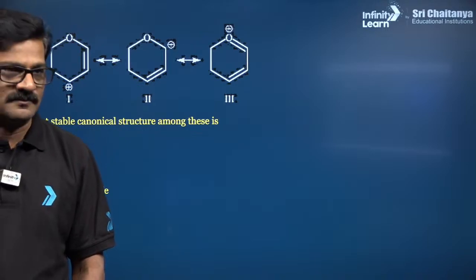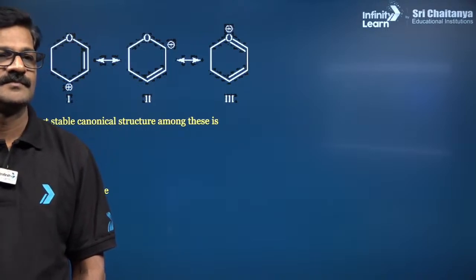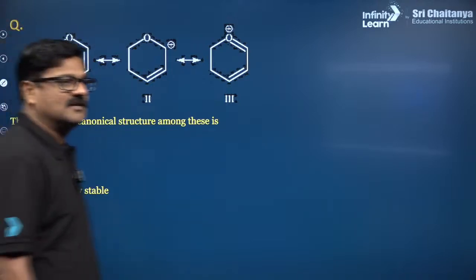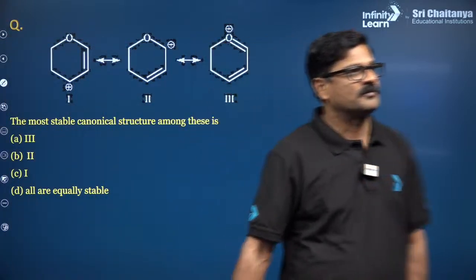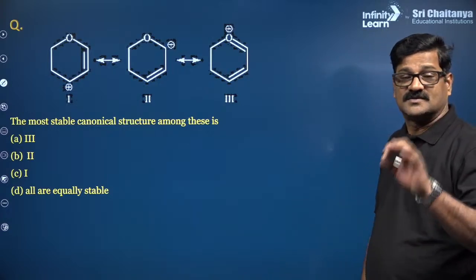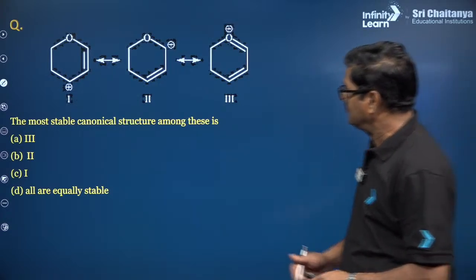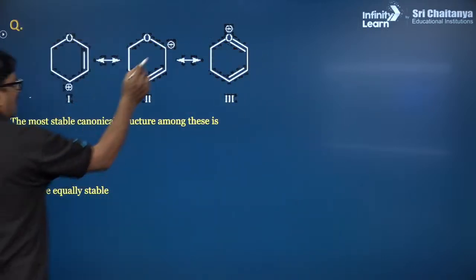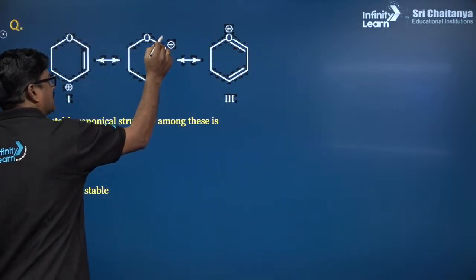Okay, let me do it. Most stable canonical structure of this. When you talk about the stability of canonical structure, you're going to see this is having carbon with a positive charge, 6 electrons.